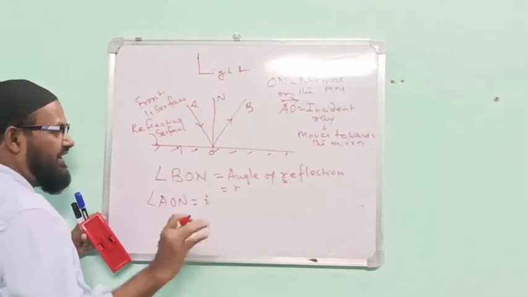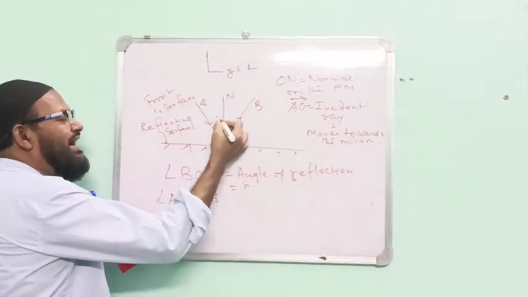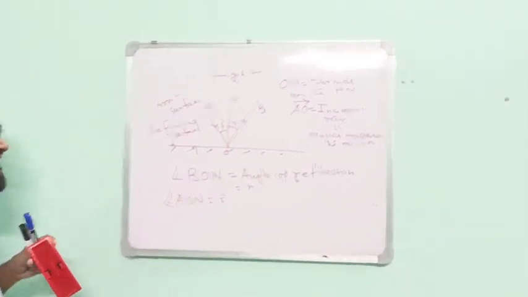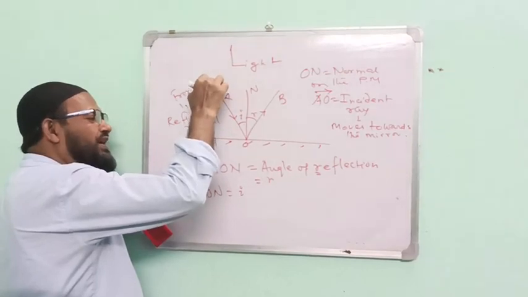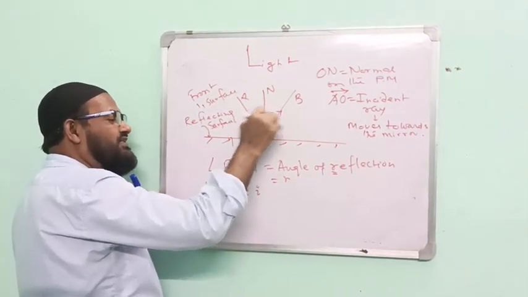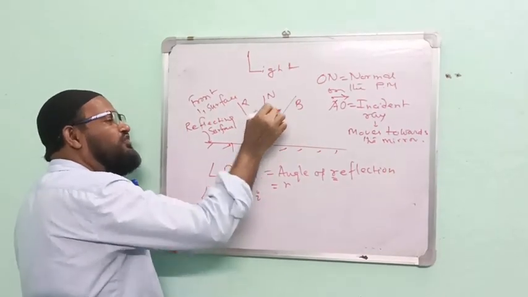This angle is I, and this angle is R. Light is moving towards the mirror. After reflection from the mirror, the ray moves towards this.